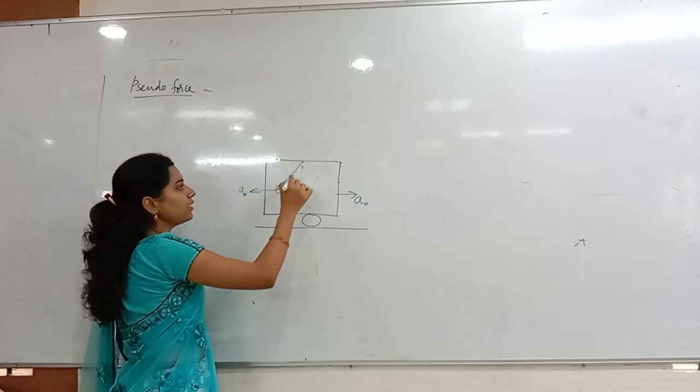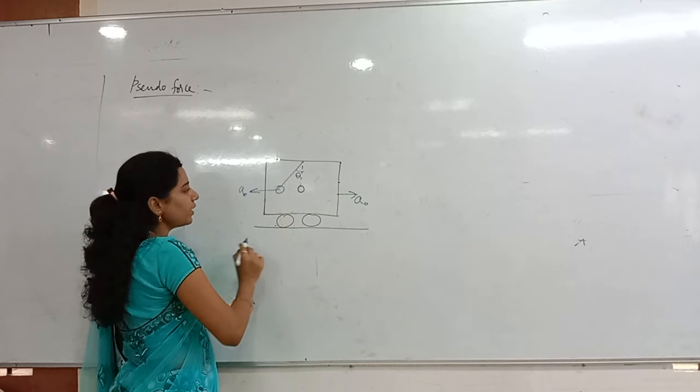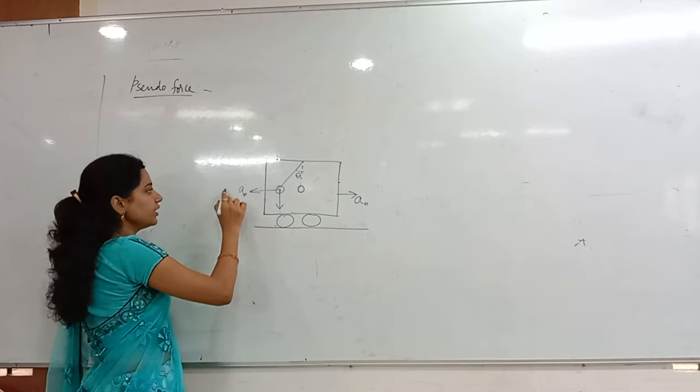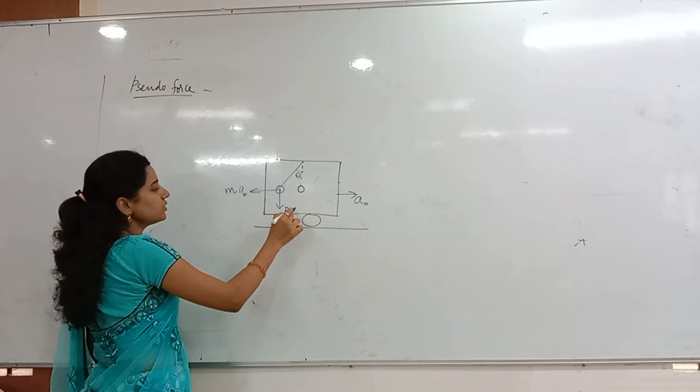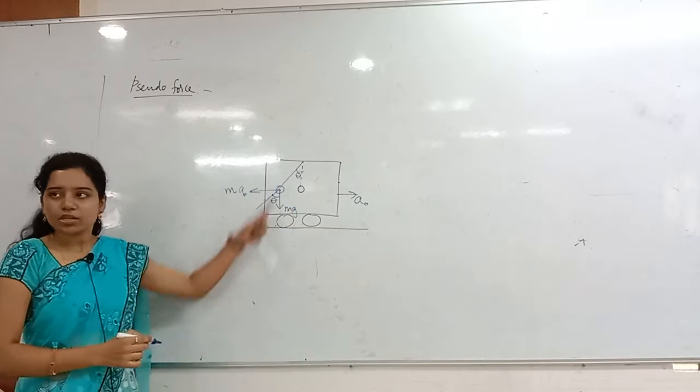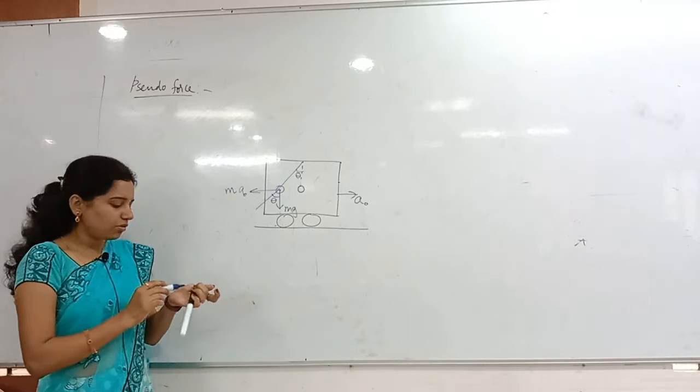Now you have to find this angle first of all. To find that angle, downwards what is acting for us? mg. And here what is acting? ma0, and this is mg. Now you have to find this angle. Can I take this angle equal to this angle? Both are the same angles only, right? Now what can I write?